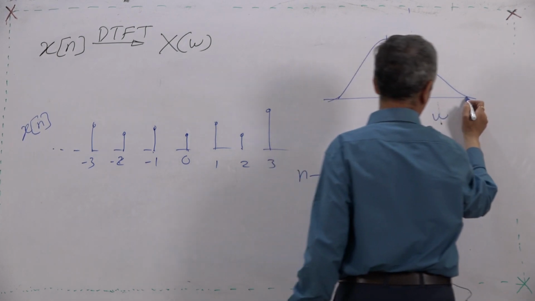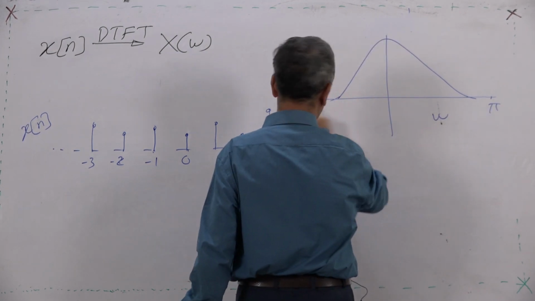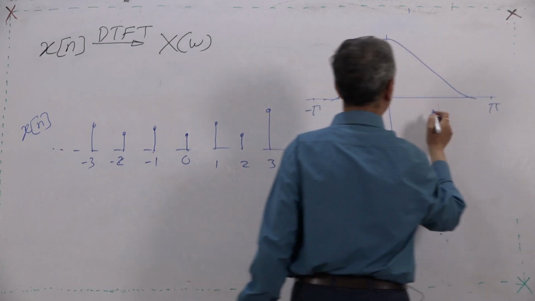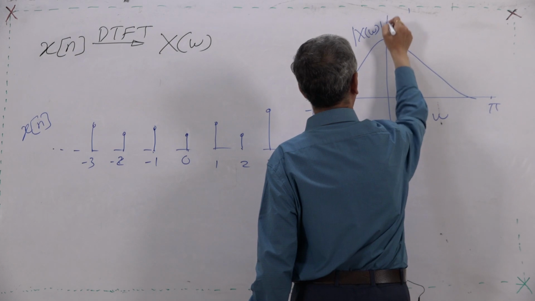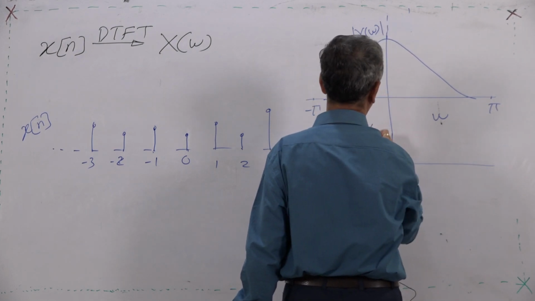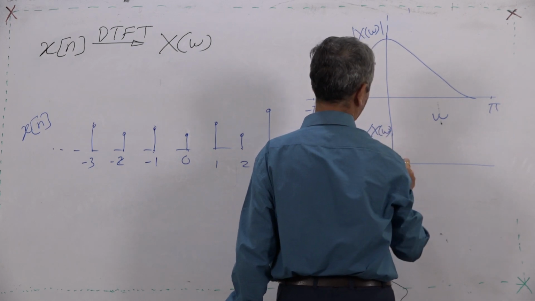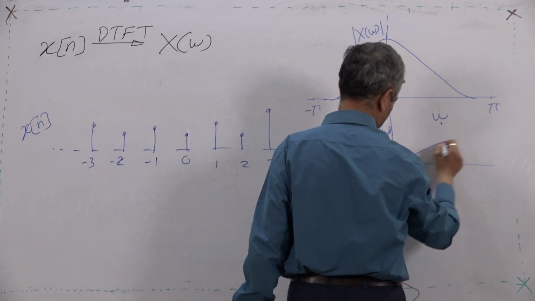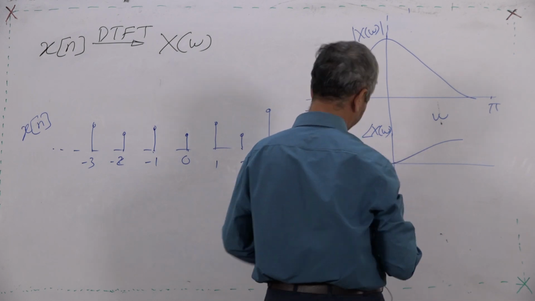Just representative, I am plotting. If it is pi, this is not the transform of this. If it is minus pi, then it will repeat again onwards. This is mod X(omega). So, X(omega) is a 2D function, mod X(omega), and there will be some angle, phi(omega) we can also say. Just I am representing it.